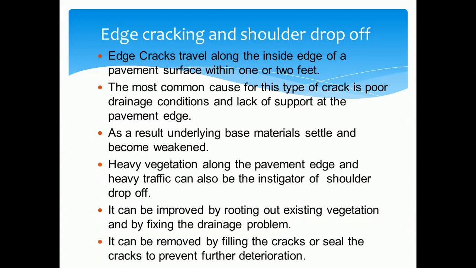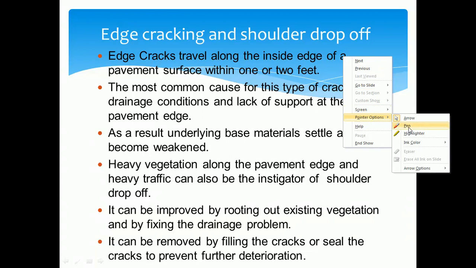So let us discuss in detail the different types of cracks you may observe in flexible pavements. Another important type of crack is edge cracking, or the shoulder drop. As the name indicates, what is edge cracking?